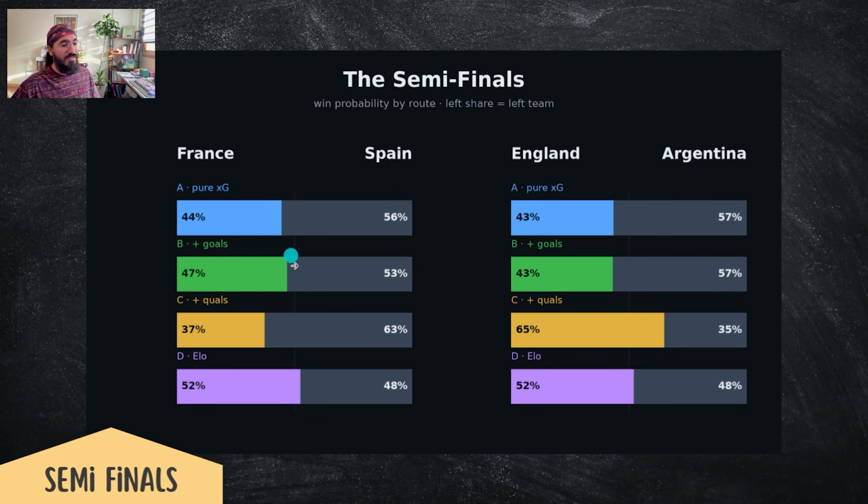You can see in the semifinals, pure XG and the blended XG plus the goals, the 70% weighted average one, the blended XG I will call it, gives Spain and France basically a coin flip. Spain is ahead a little bit, but my C route gives Spain a much higher probability. And the same thing is true over here, England versus Argentina. The first two actually favor Argentina over England, but mine favors England much more over Argentina. ELO also favors England over Argentina, you can see. But pure XG and XG blended with the goals actually favor Argentina.